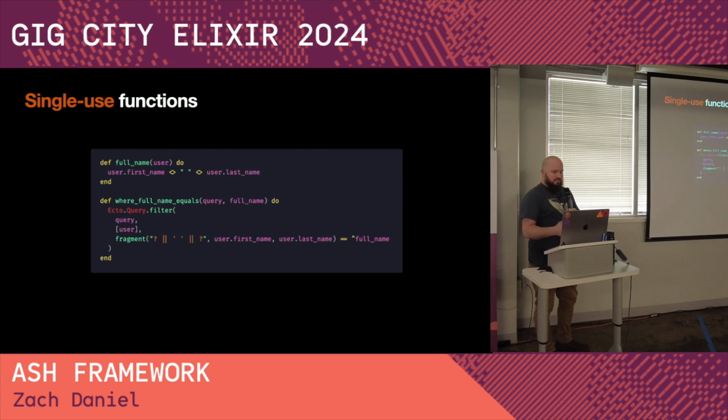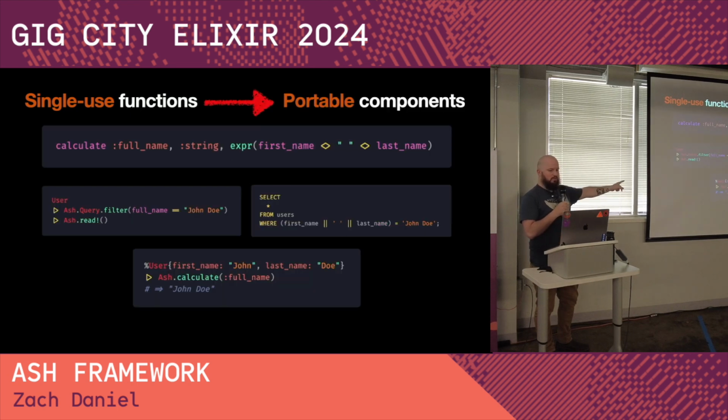So, single-use functions, this also comes back to calculations. So we have portable components, right? These expressions are portable expressions, which means we can evaluate them in any data layer that we support, of course, or in Elixir, or a data layer that you decide to support. So in this example, we're saying filter where full name equals John Doe, right? And that gets run in SQL.